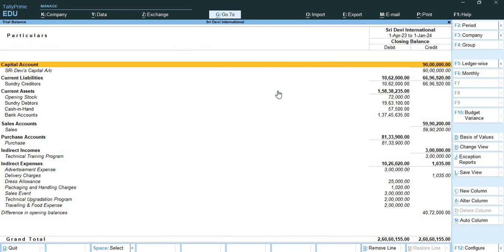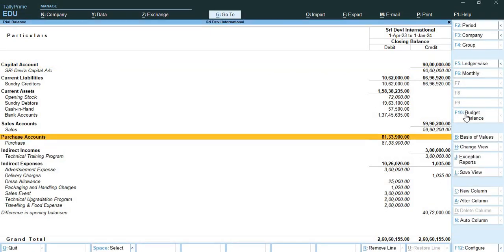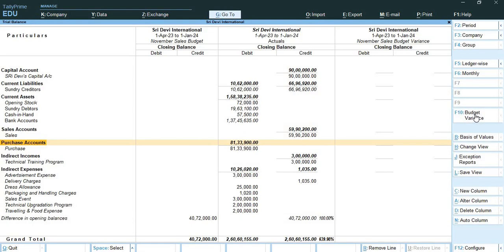Now press F10 for budget variance and here I'll select November sales budget, and now you can see that this is the November sales budget. Alright, so the sales budget is 59,90,200.